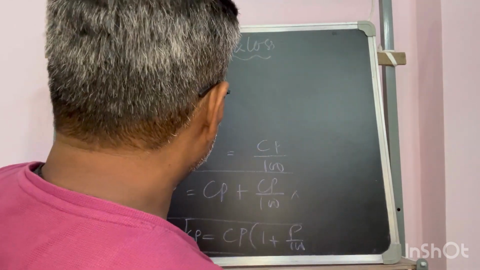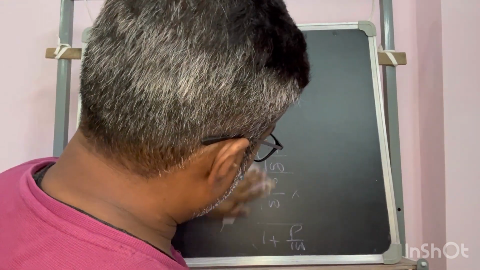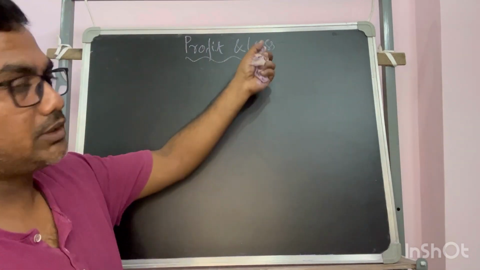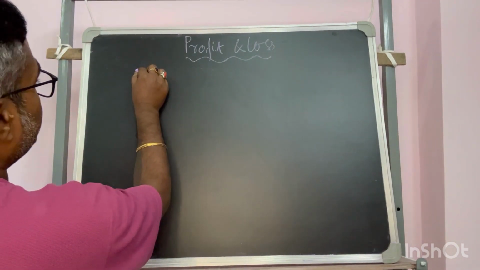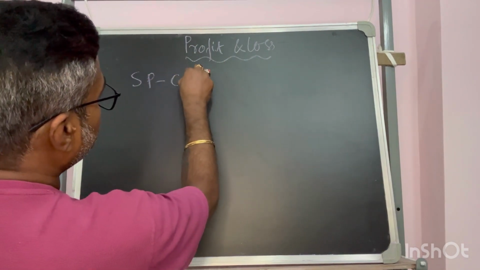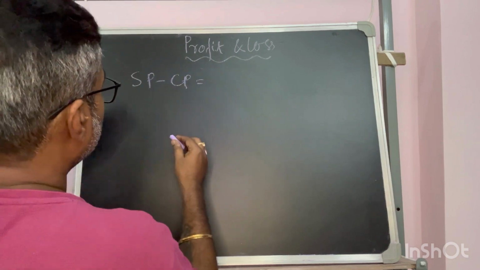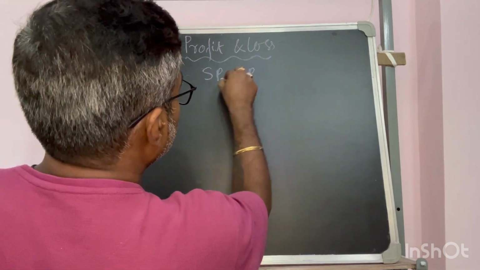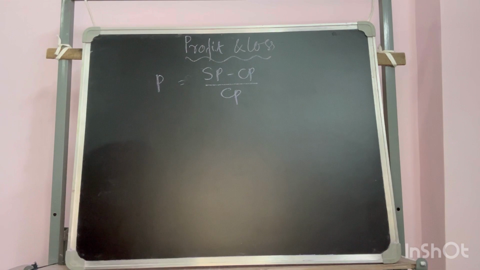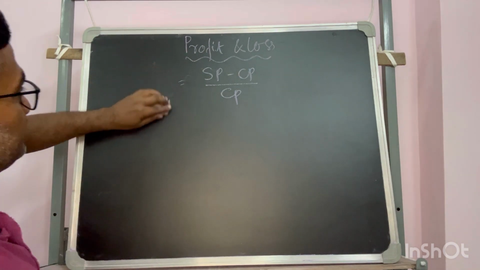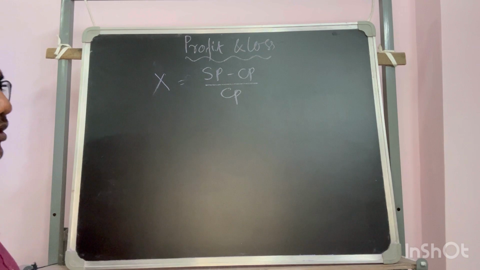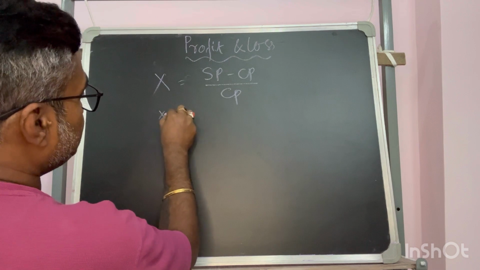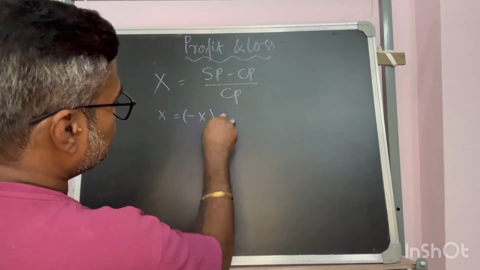Fine. Now, what could be the difference when we consider the loss? As we said, profit is equal to SP minus CP by CP, isn't it? Now, if I represent profit as X, not P or something, what do you think when X is said to be minus X?